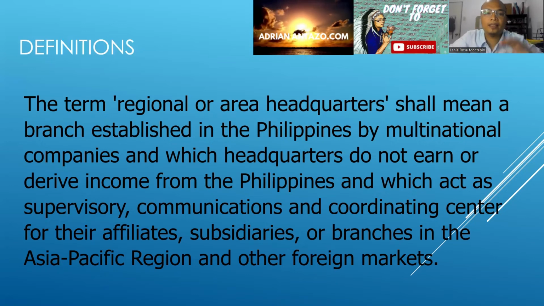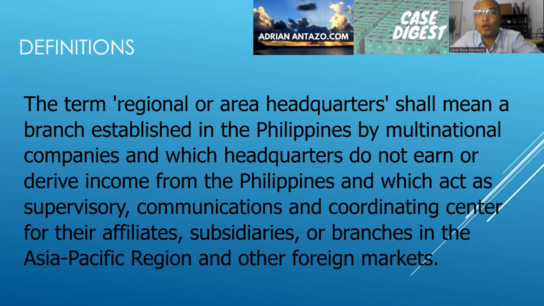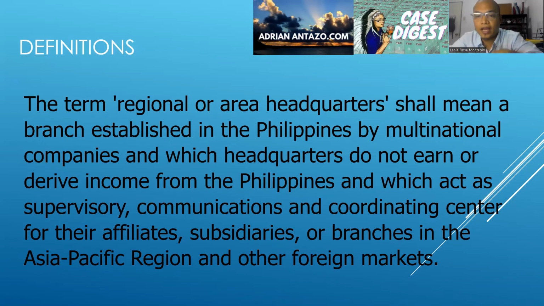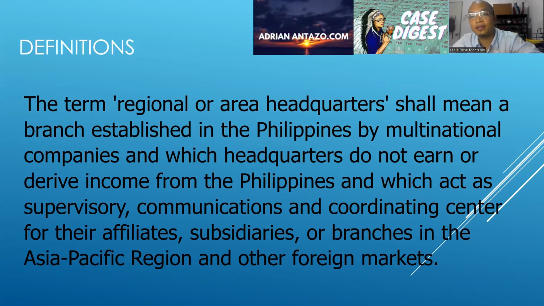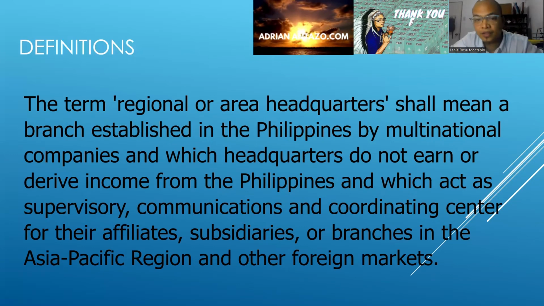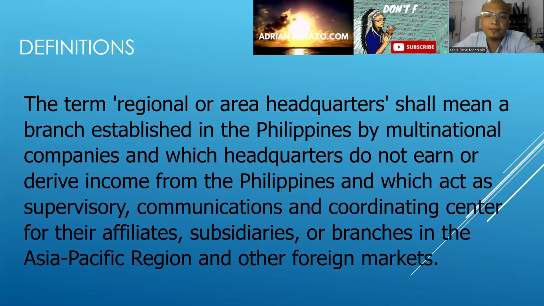What they do is they establish a business here in the Philippines. They establish an office or headquarters here to cater not to the Filipinos or not to the citizens or residents of the Philippines, but to cater to their customers abroad, not in the Philippines. So that is what you call a regional or area headquarters. Right?